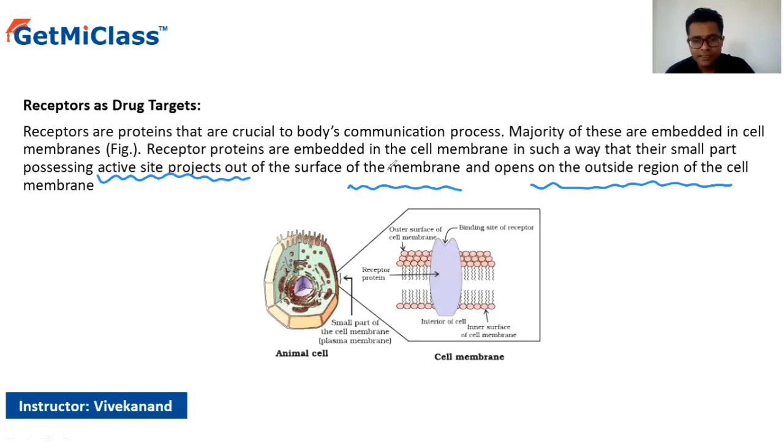So this is how it looks. Okay, so this is a cell membrane. Over here, what we have is the receptor protein. This is a binding site, as we were speaking about. It has a particular shape. The shape keeps on changing depending upon the receptor. Okay, but again, it is very, very specific. There are n number of receptors, there are n number of chemical messengers, but every single receptor is very specific in its work.